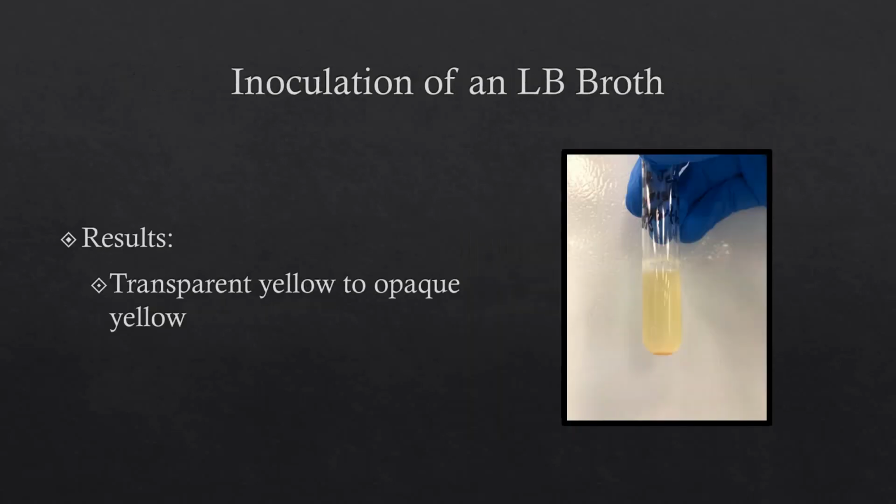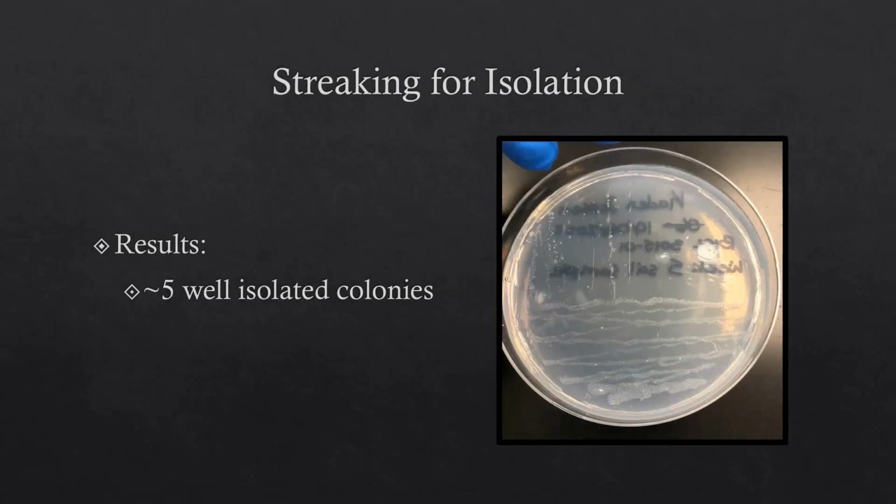Subsequently, I transferred this liquid to an LB broth and incubated the mixture for 1 week. The mixture changed from transparent yellow to an opaque yellow, as seen here, indicating that bacterial growth had occurred. Since growth had occurred, the sample was ready for the next step. For this, I took a glycerol minimum medium plate and added a peroxone assay mixture with a cell spreader to continue to encourage only growth of bacteria that could degrade peroxone. I then performed a streaking for isolation of my broth culture onto the plate.